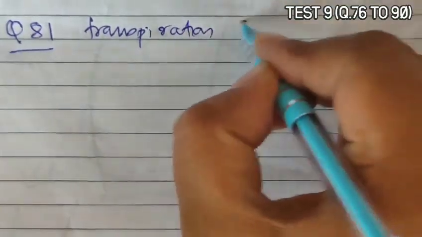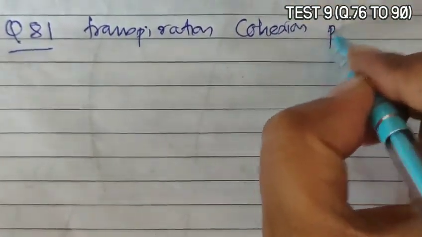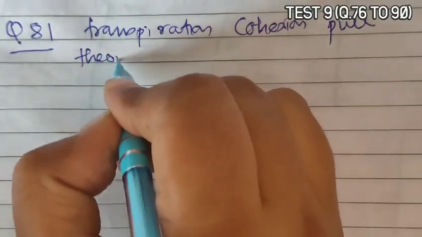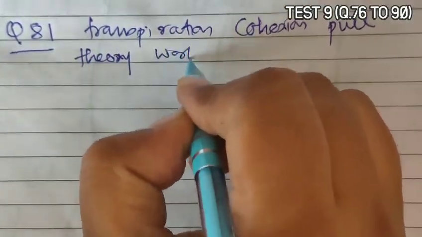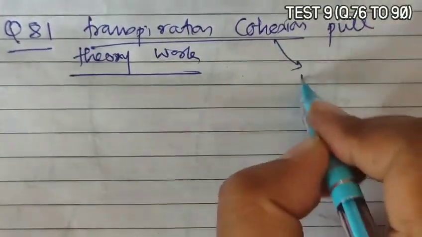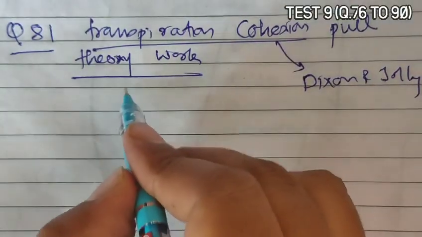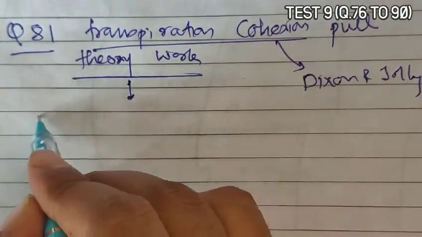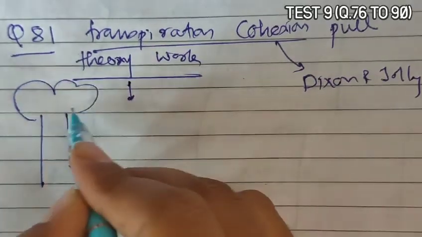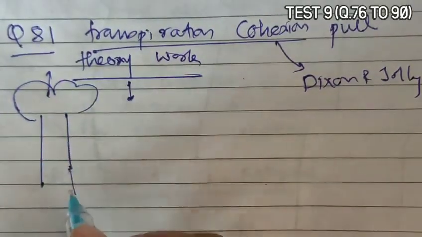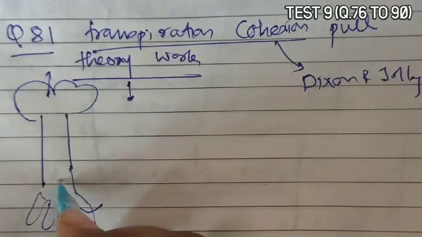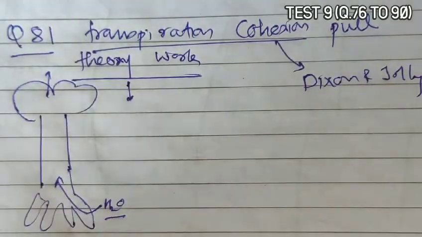Question 81 asks: where does the transpiration cohesion pull theory work? Now the transpiration cohesion pull theory was given by Dixon and Joly. What they have explained is that if any plant is there and transpiration is occurring in the plant, that is responsible for absorption of water and minerals from the root.